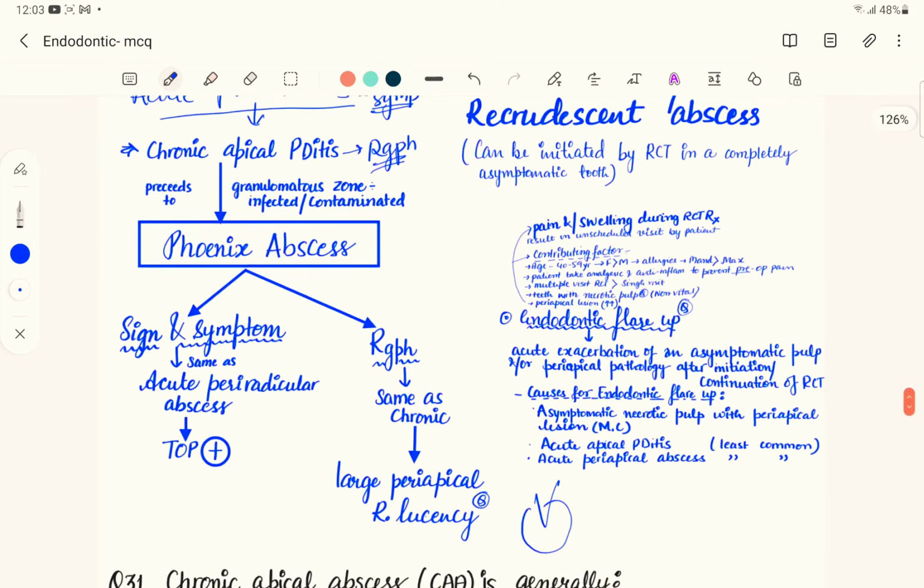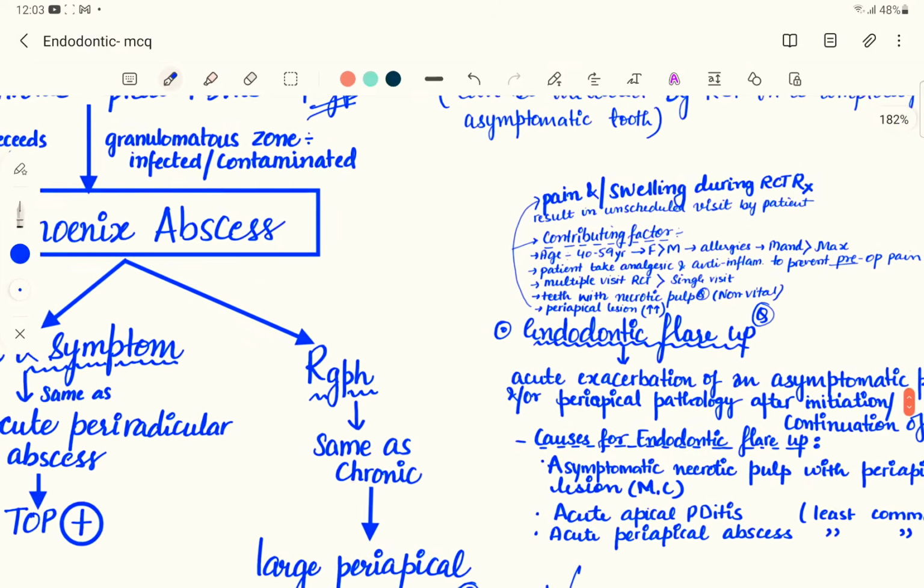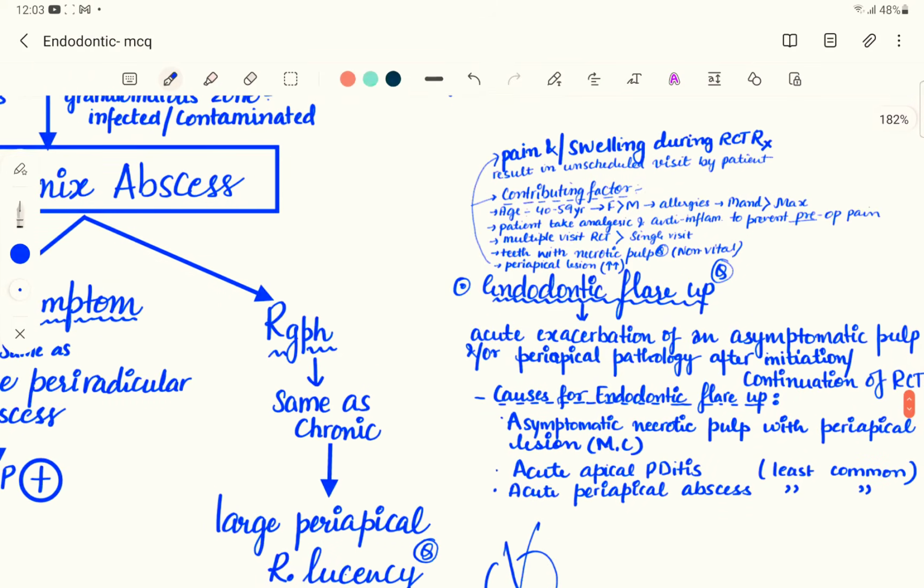Now, sometimes what happens while you are doing a root canal treatment, in between the schedules, the patient will call you or will make an unannounced visit to your dental clinic because of the pain or swelling associated with the root canal treatment.